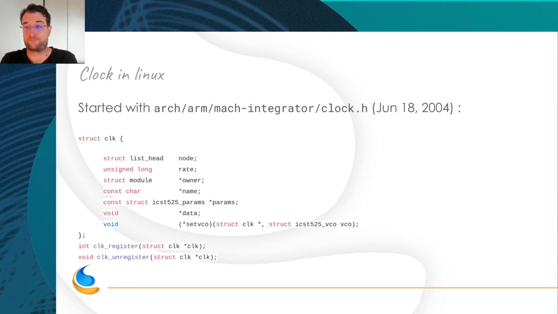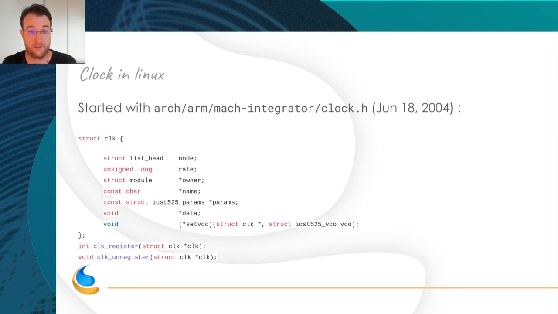So RMK started. All this started in 2004 with the Integrator, the ARM Integrator family, with really basic clock code, which was only there to set the PLL. We call it VCO. The VCO is the core of the PLL.